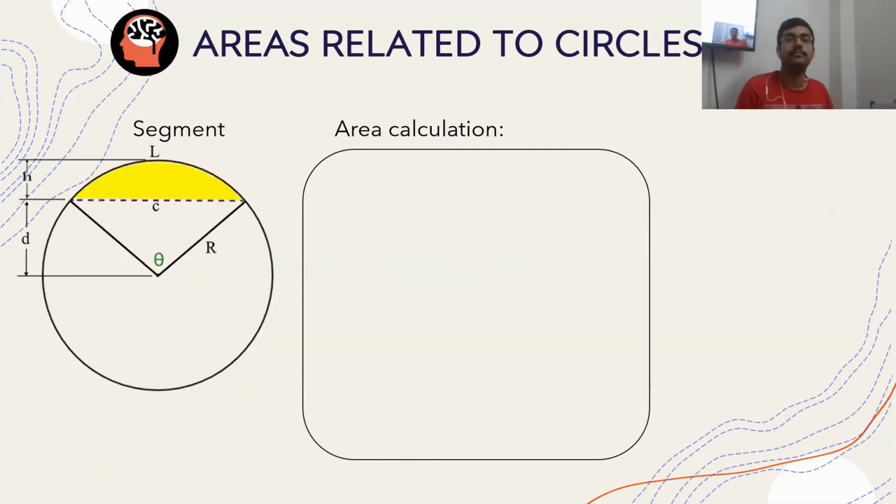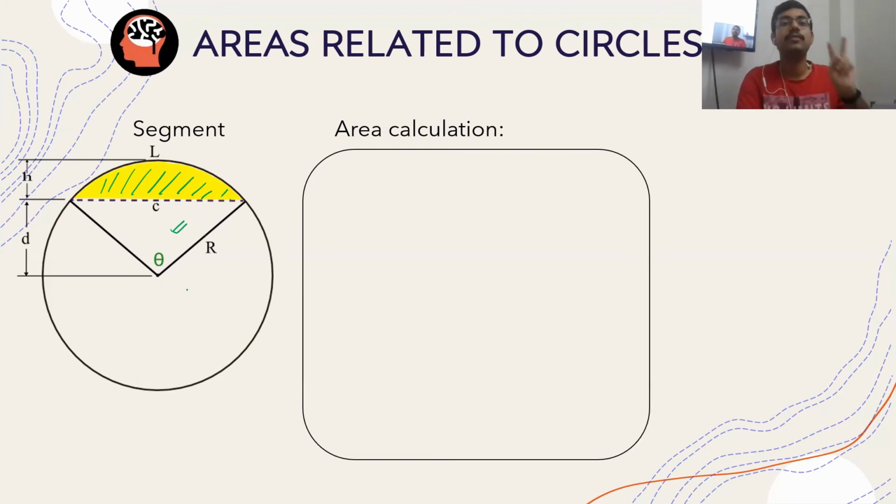Okay. Now let's come to an important part, that is segment. Now, to find the area of segment, this needs a little bit of style. As you see, the area of this segment is basically this part. There is no direct way of finding this except you find the area of this sector and then subtract the area of this triangle. This is the only way. Area of this sector you already have from the previous slide. Now, our main idea will be to calculate the area of this triangle.